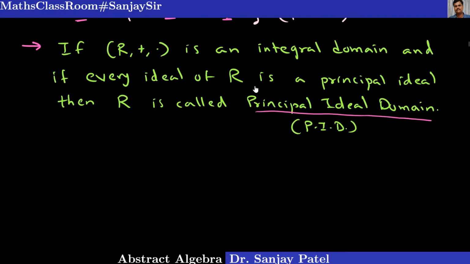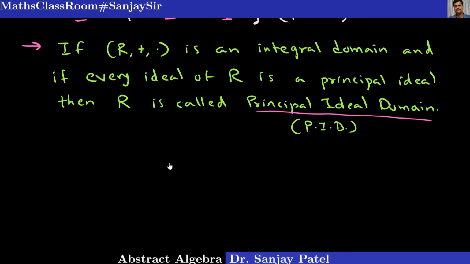We want to check in which kind of ring this can happen. That means which rings are principal ideal rings and which rings are not principal ideal rings. To give examples of principal ideal rings is very simple, but to give example of a ring which is not a principal ideal ring, we need some more concepts of another special class of rings we'll be studying later on. So let us take first one simple example, or a very important example of principal ideal domain or principal ideal ring.